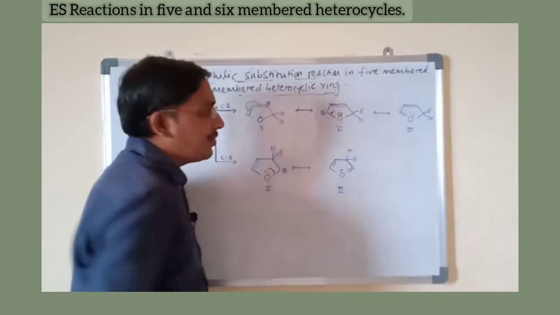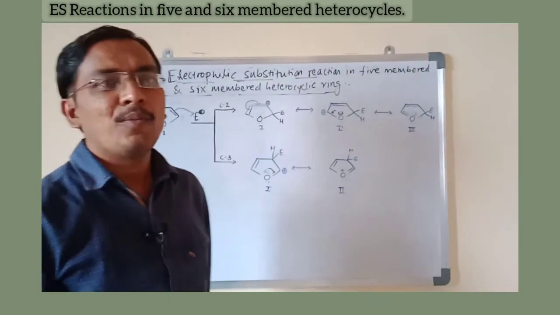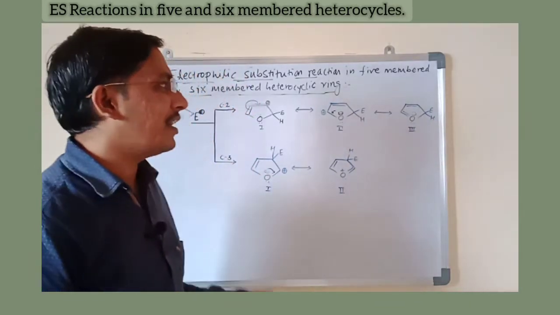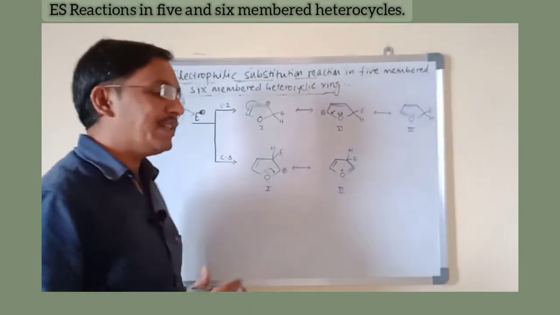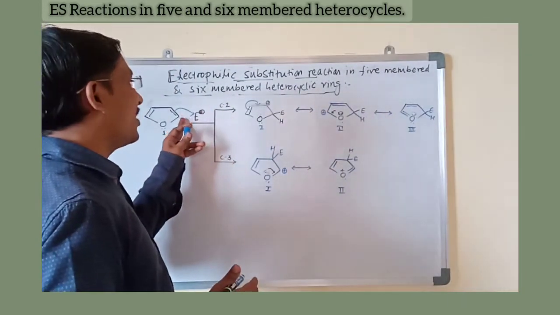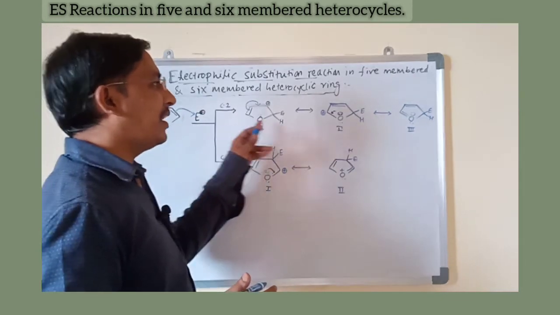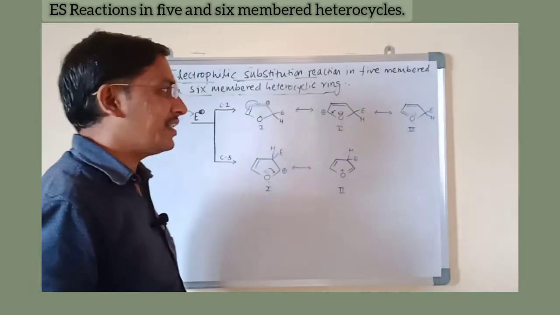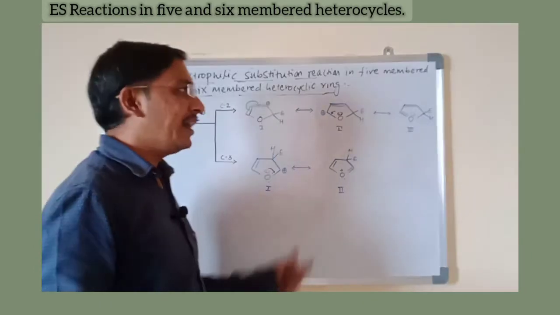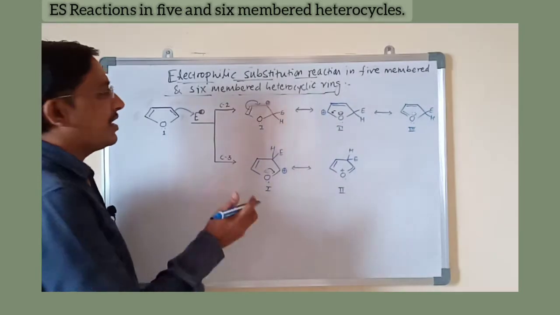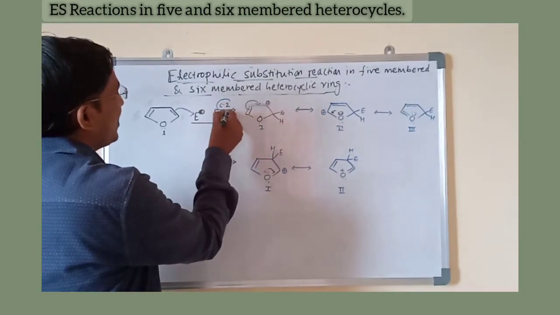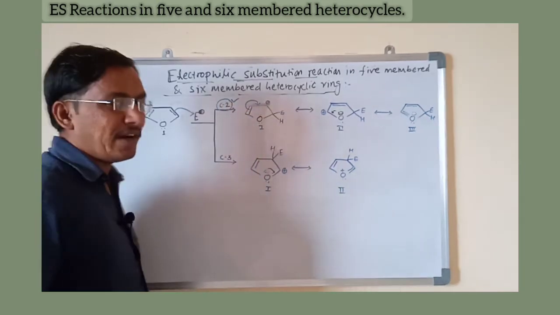As we know the rule of resonance, the more resonating structures, the more stable the compound. On the basis of that rule, when the electrophilic attack takes place at the second position, we get three resonating structures, while in case of C3 attack we get only two structures. Hence on the basis of this, the C2 attack is favorable. This C2 electrophilic substitution is favorable.